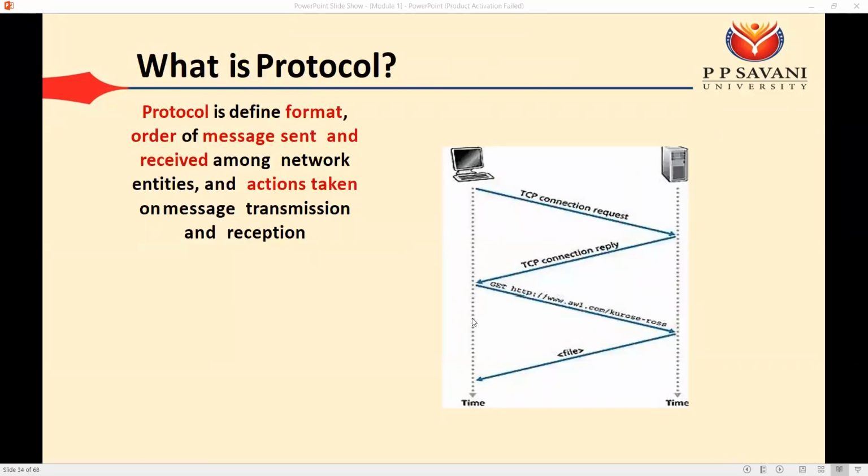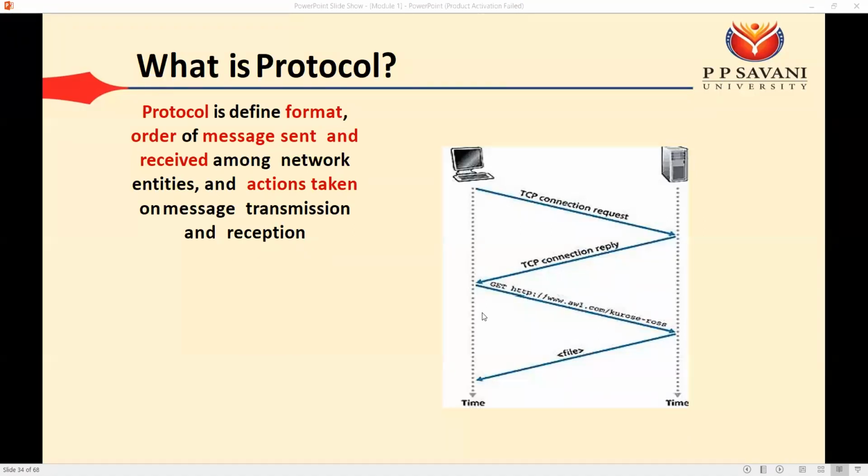Okay, so now these are just some basic terms related to the network. We have started with voice data communication, then the types of flow of data. Flow of data can be simplex, half duplex, or full duplex. Then the types of connection, it can be point to point or multi-point.